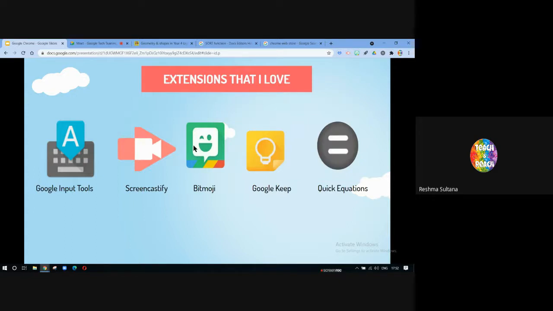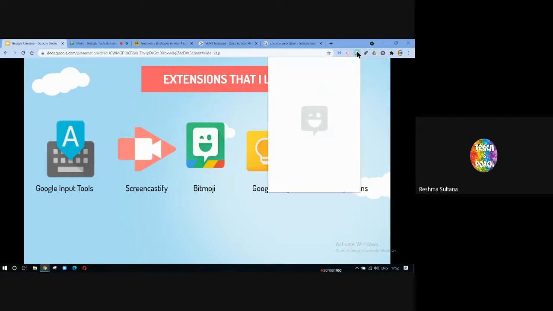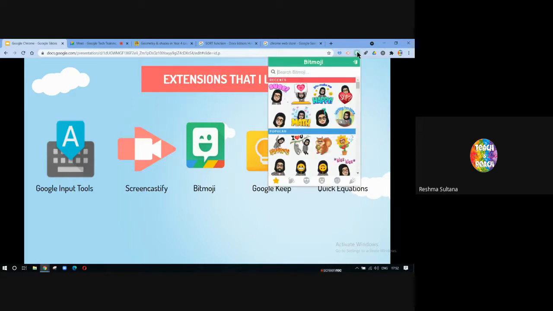If anybody has watched my video of Jamboard, you must have seen I've used Bitmoji. Bitmoji is basically something that helps you to create an avatar of yourself. And here I can drag and drop in my slides, in my docs, in my Jamboard, in my websites, whatever content I'm creating, I can use Bitmoji. So this is also an extension that you can find on Chrome Web Store.